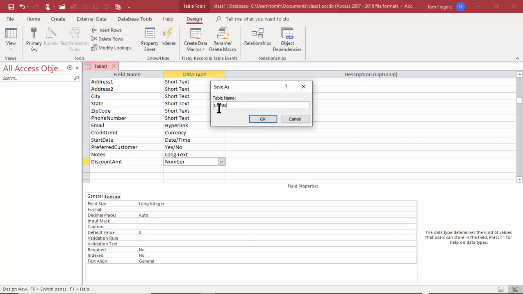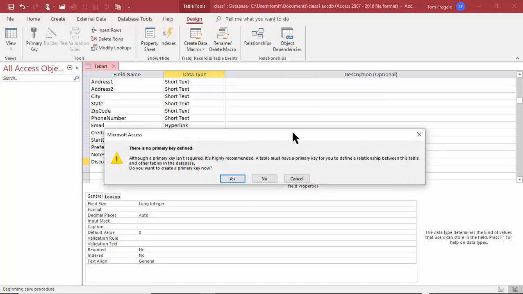So you don't have to do it. Many people do it in the Access community. Maybe they have a prefix for the tables of TBL. Queries might be QRY. Forms will be FRM. And reports will be RPT as the prefix. I'm not going to use that here, but it certainly is out there. So I'm going to call this table clients. Now I'm going to click on OK.